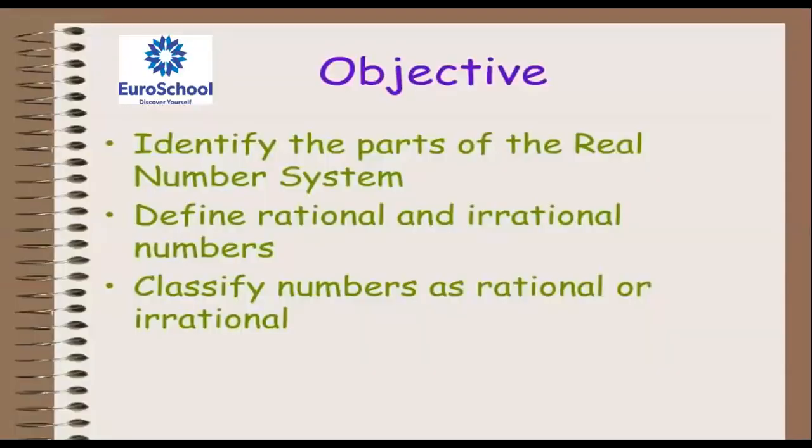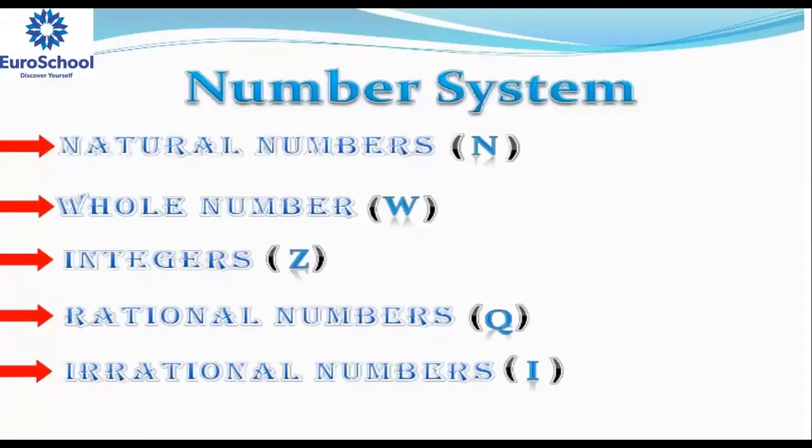Number system, I explained to you last class. What is the number system? Number system means, five minutes, children. I want to revise the previous class.